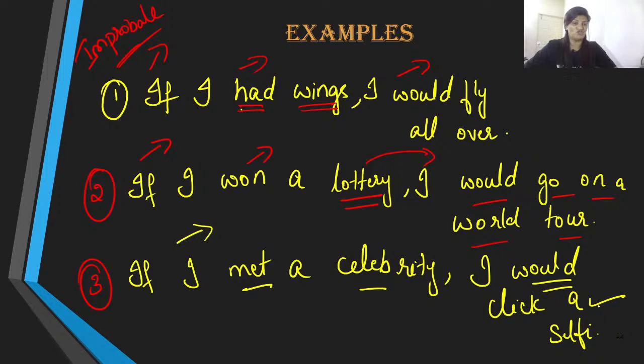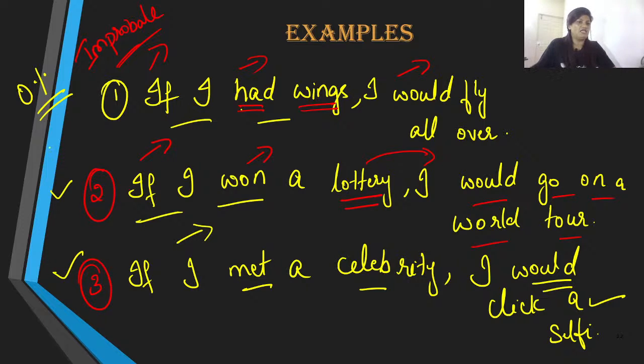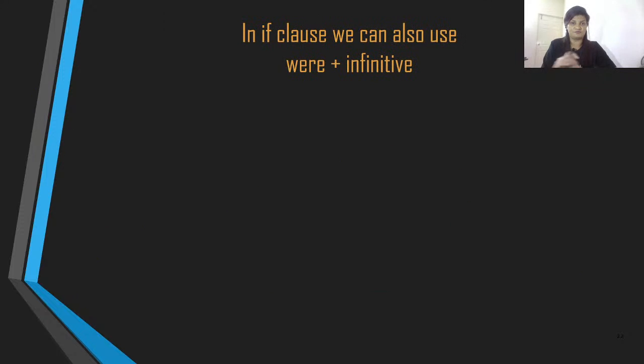So these are imaginary things happening. The possibility of these things happening is almost zero. These things might not happen at all. Maybe if you really are lucky, this could happen, but what are the chances? Hardly, let's say one or two percent, that's it. So that is why it is referred to as improbable or hypothetical situations.